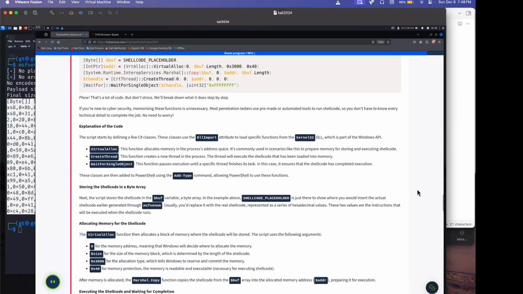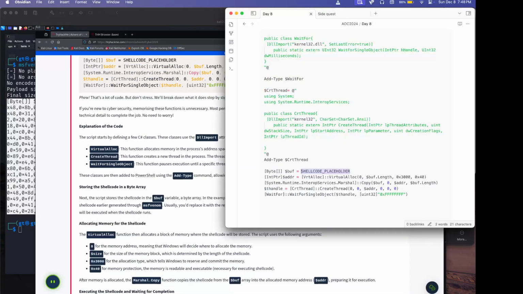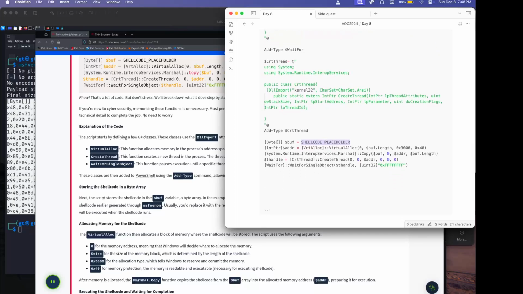Allocating memory for shellcode. The VirtualAlloc function allocates a block of memory where the shellcode will be stored. The script uses the following arguments. 0, right there, for the memory address, meaning that Windows will decide where to allocate the memory.